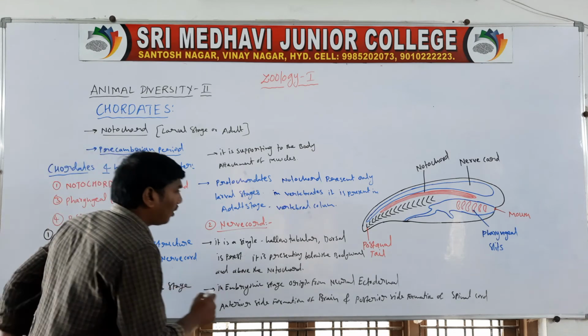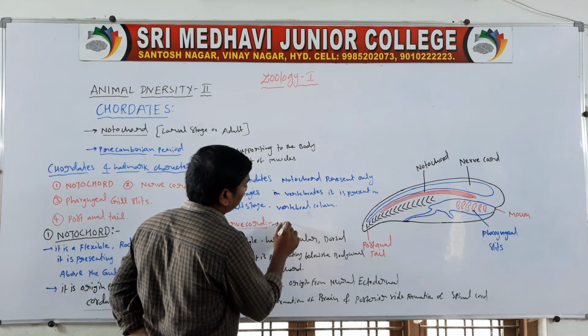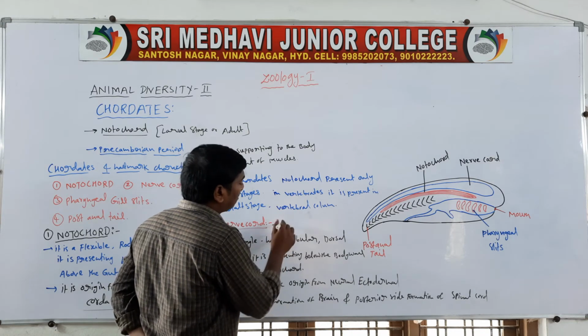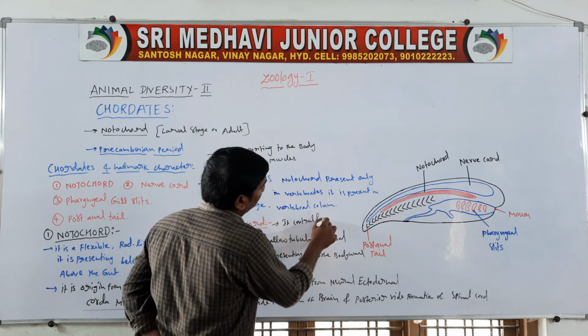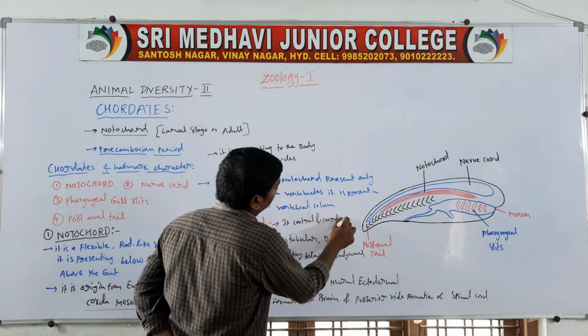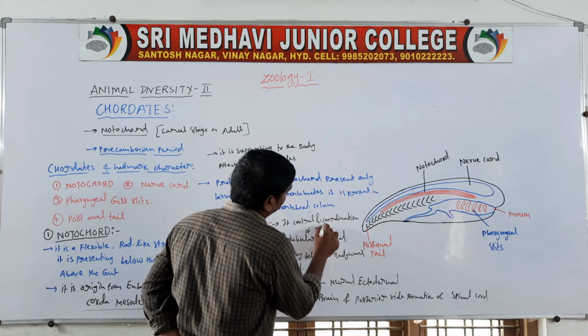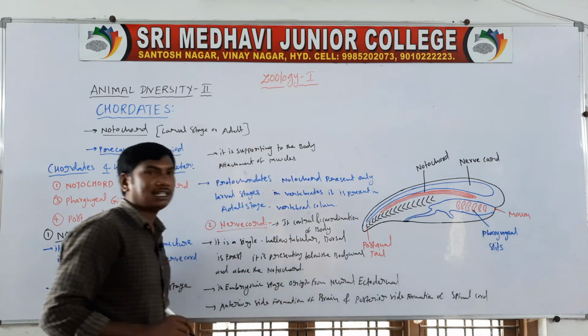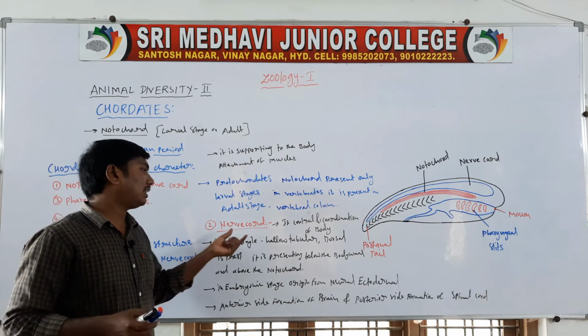It is the coordinating center of the body, control and coordination of body activities. So they are the nerve cord.